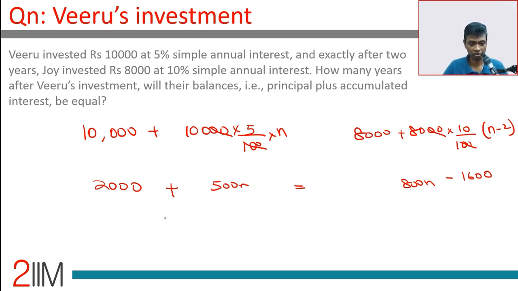Bring this 1,600 over here. 3,600 is equal to 300n, that is 800 minus 500. Cancel off 2 zeros. 36 by 3. N is 36 by 3, which is 12. Veeru invests for 12 years, Joy invests for 10. Their balances would be same.